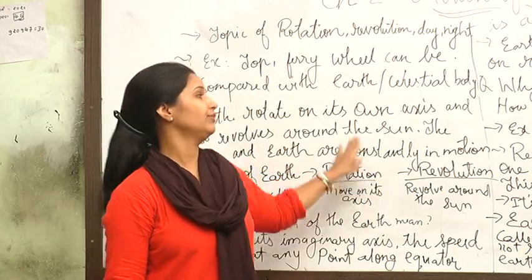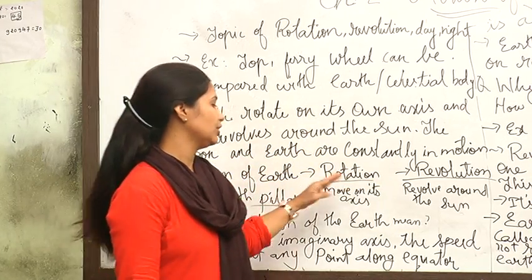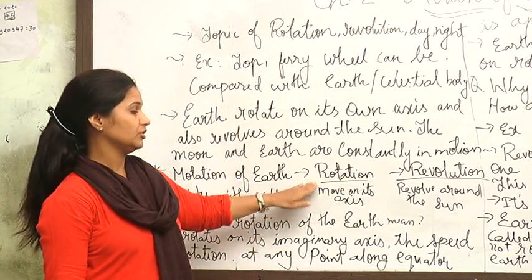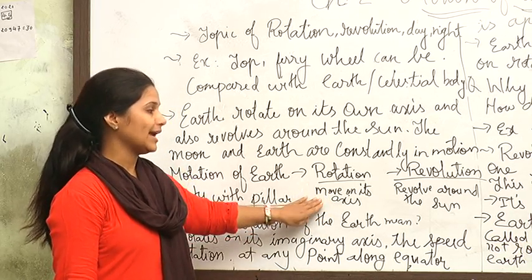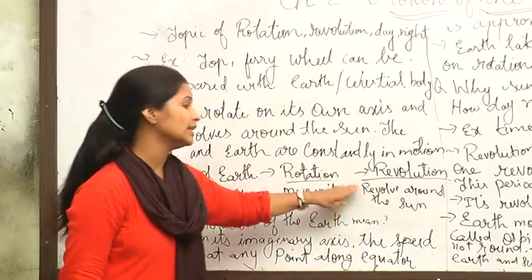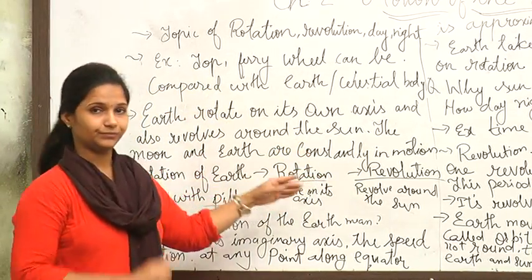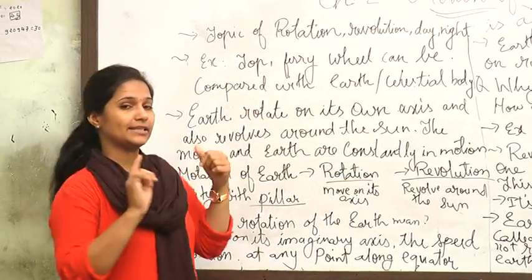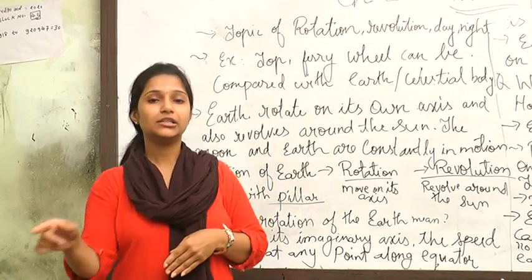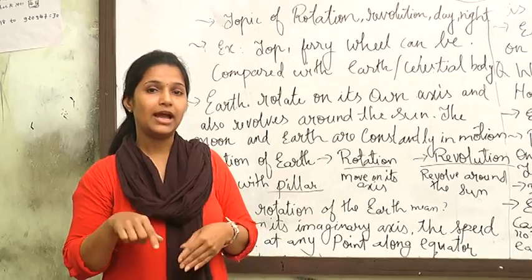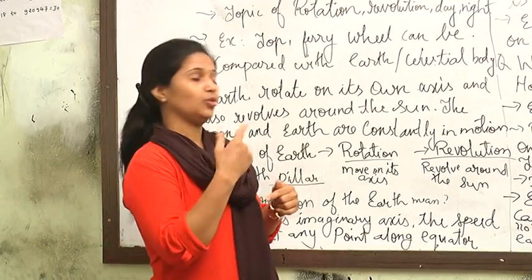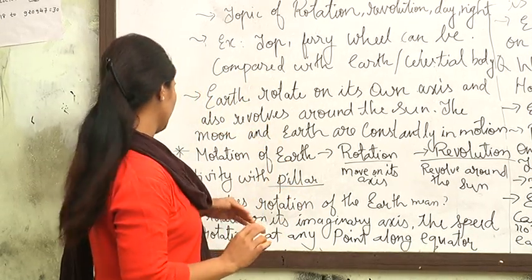Rotation means moving on its own axis, and revolution means revolving around the sun. Suppose you are standing and other children are moving round and round you, that is called revolving. And you turning yourself is called rotation.